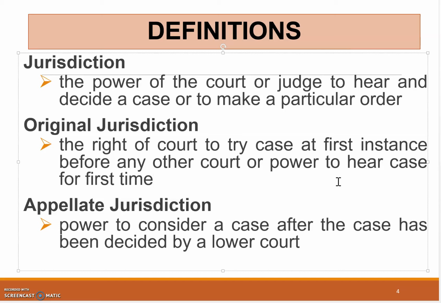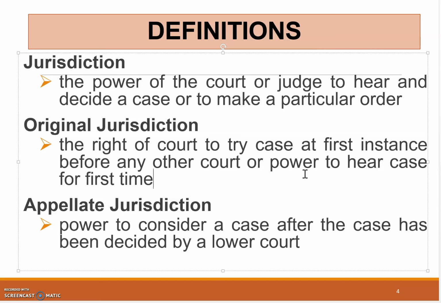So original jurisdiction is the right of the court to try a case at first instance before any other court. If you're saying that the High Court is the court of the first instance, it means that is the first court, the type of court in which you actually file your case. And when they say before any other court, or power to hear for the first time, it means if there is an appeal, it goes from the High Court to the Court of Appeal.